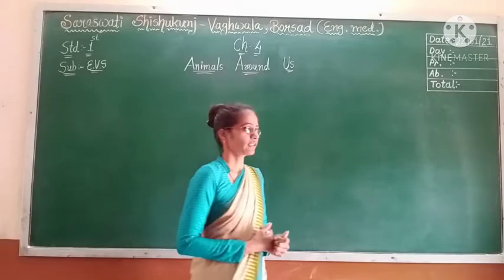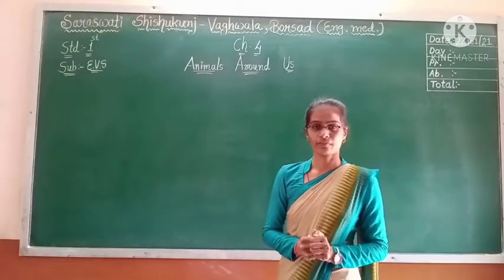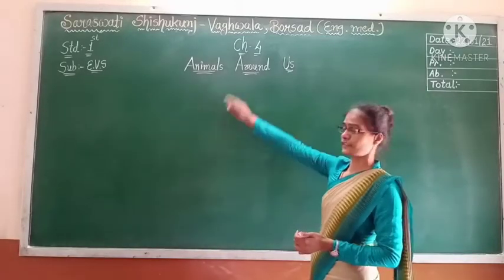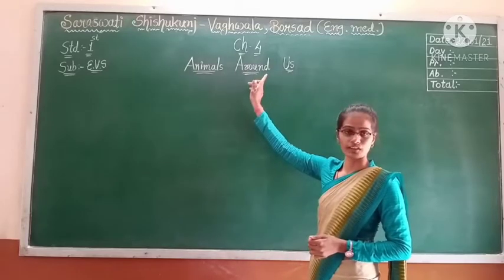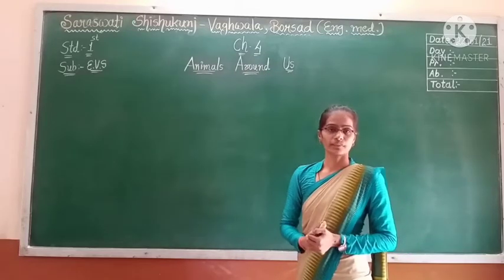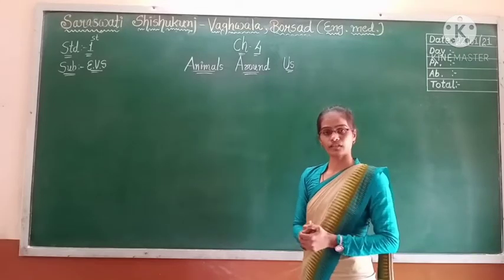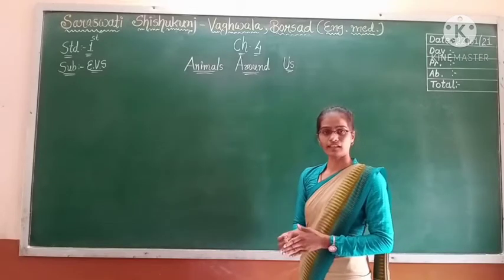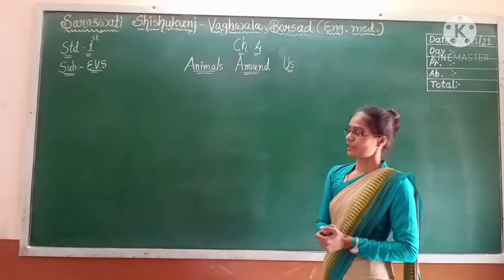Now, tell me what we learned in our previous video. In our previous video, we started chapter number 4, Animals Around Us, and we have completed the chapter. I hope now all of you understood the difference between wild animals, domestic animals, as well as pets.